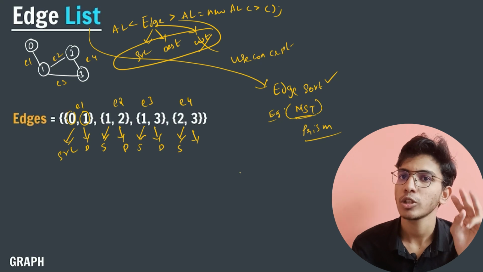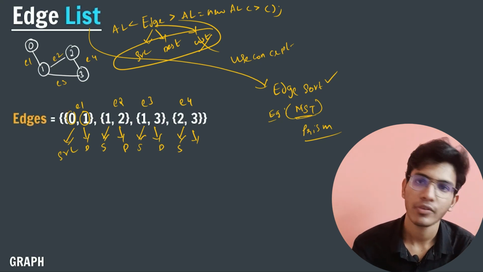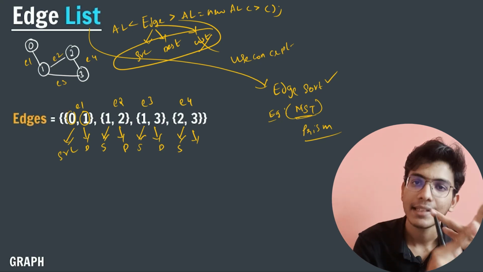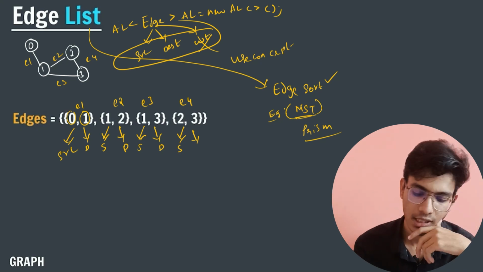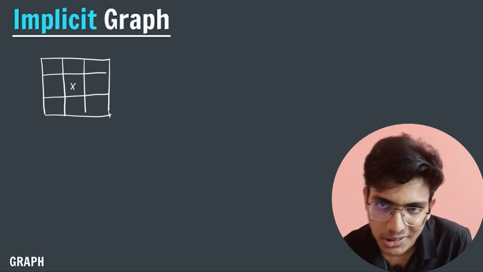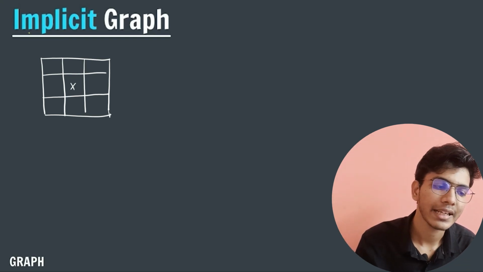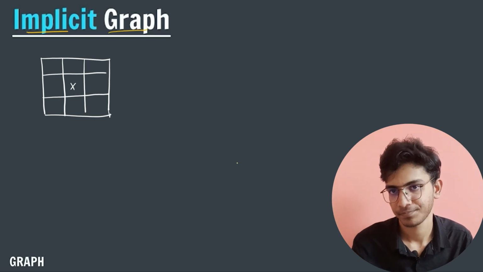I hope you have understood the three different methods. The first one is adjacency list, adjacency matrix, and the third one is edge list. Now let us talk about the last one. So in the last one, the name of the method is implicit graph.